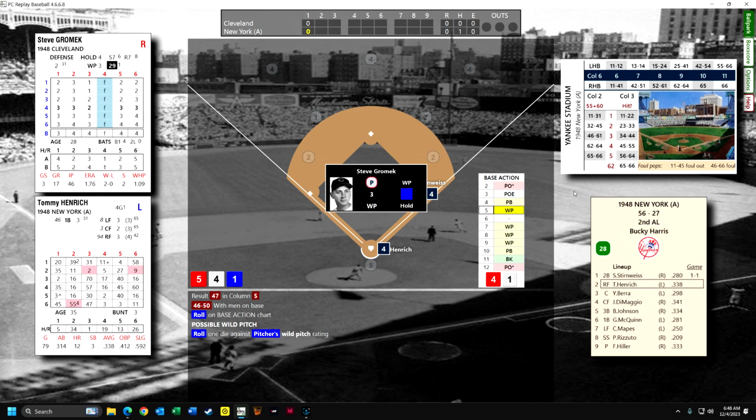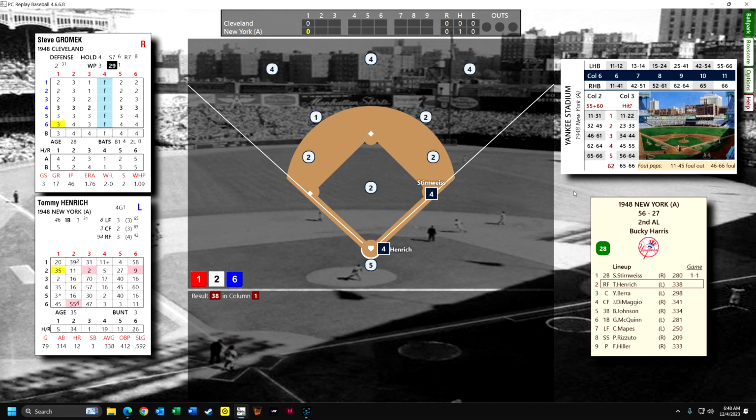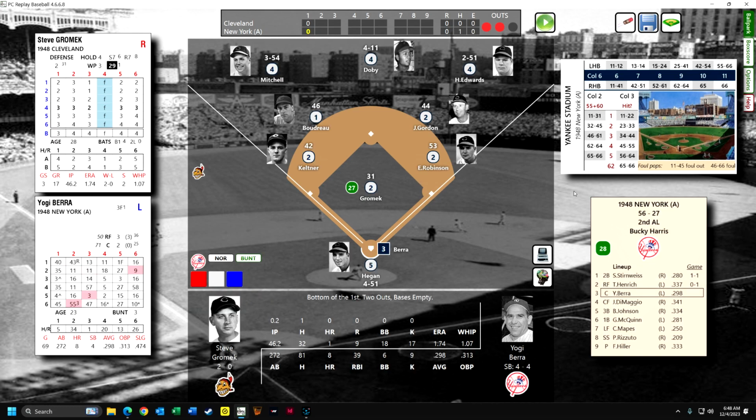It is going to be a wild pitch, so he has a 3, like I say. If the 6-sided dice roll is 3 or less, it's a hold. Higher, it's a wild pitch. It's not a wild pitch. Okay, Heinrich is going to hit again. This could be a double play, and it is. So, unfortunately, Heinrich hits it into a double play.